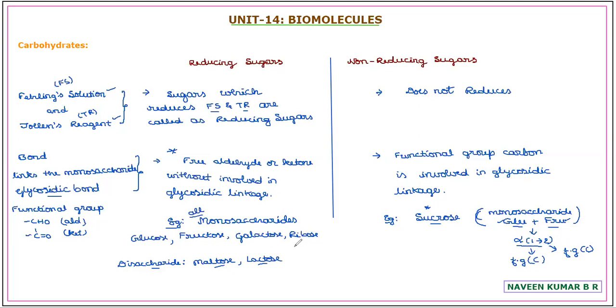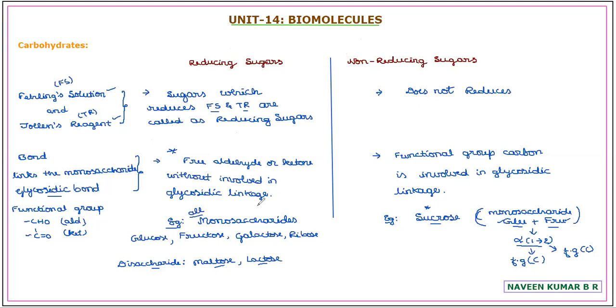So this is another important and very helpful classification for competitive exams, to answer reducing and non-reducing sugars. These tests are also considered a differentiation test to identify reducing and non-reducing sugars. In practical chemistry too, the tests, Fehling's test and Tollens test, are helpful. We'll focus on them in the unit on aldehydes and ketones.